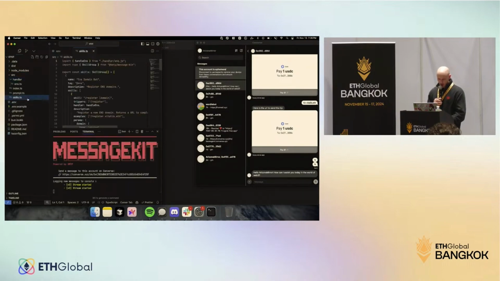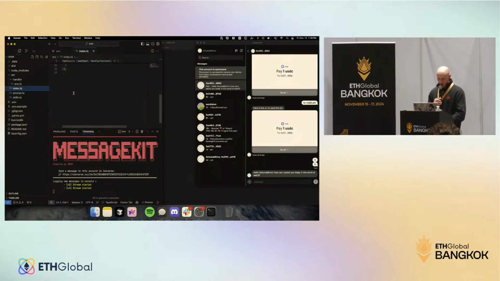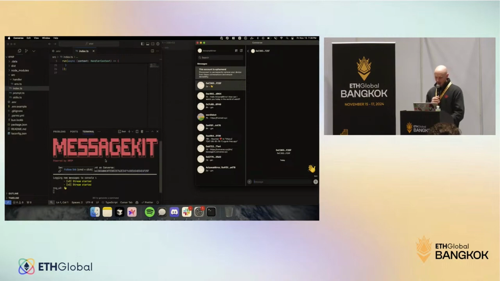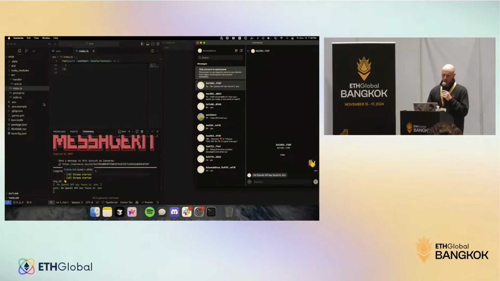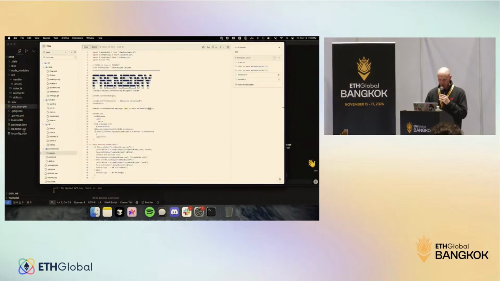Again, we have the skills, we have the prompt, the index, and now it's even deep linking me to Converse, so I can say hi. I don't have the OpenAI API key. Yeah, no OpenAI key found. So if you input your OpenAI key now, this is going to be just the example that I showed before. And if you want to see how a system prompt looks in full,